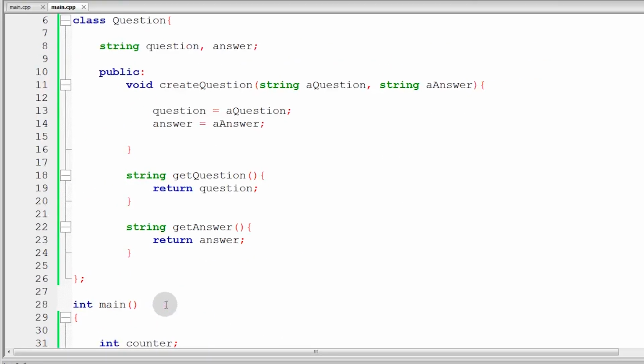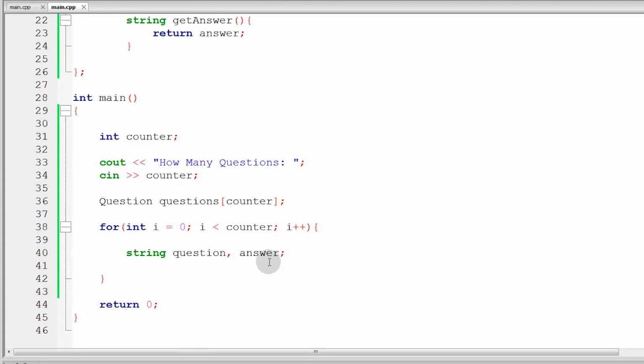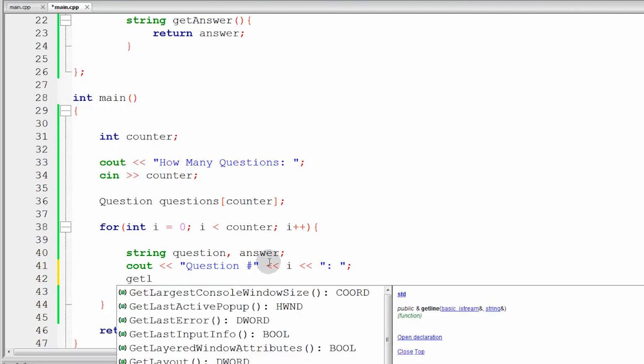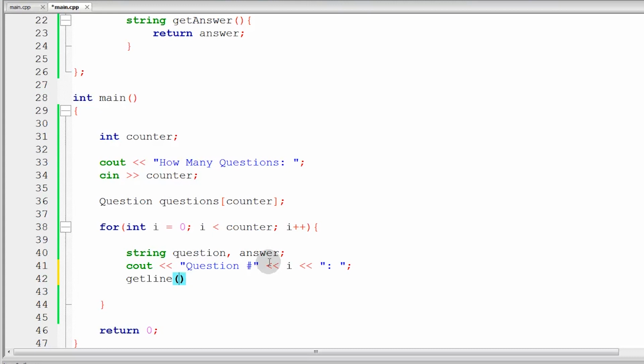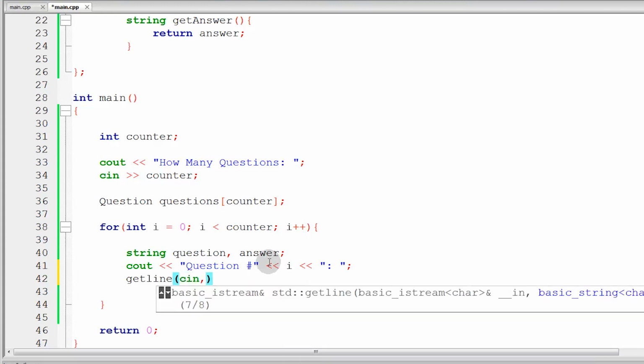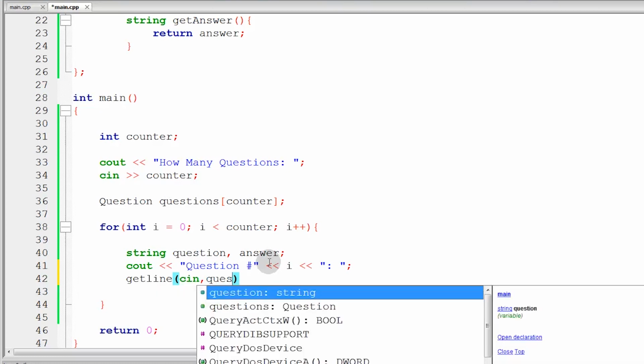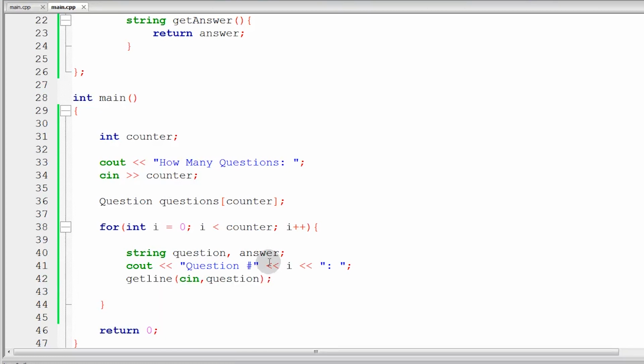Now, kanina guys, tinuro ko kanina, bago tayo magsimula, getline yung gagamitin natin. So, mag-cout muna tayo. Cout question number i. So, ano yung i? Yung index natin. So, kung pang ilang question yon. Then, we will put colon para lang malaman natin, para maganda yung design. Then, ang gagamitin natin guys, instead na cin, getline. So, getline. Ngayon, ang lalagyan natin dito, cin, then, comma, then yung lalagyan natin na variable, which is yung question. So, whenever we enter something, sa question siya mase-store.